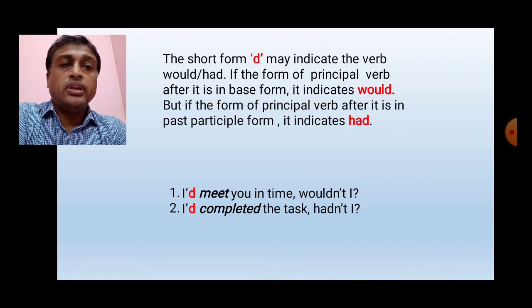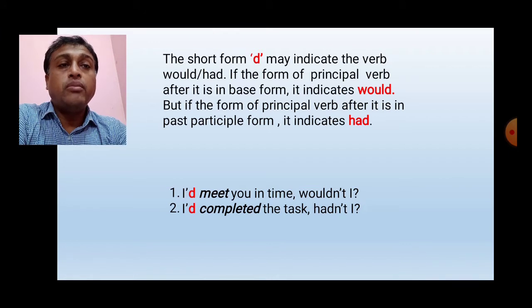Students, this is a very important rule. Sometimes had and would are in short form. Then it is difficult for us to understand whether it is had or would. In that case, the principal verb plays an important role.